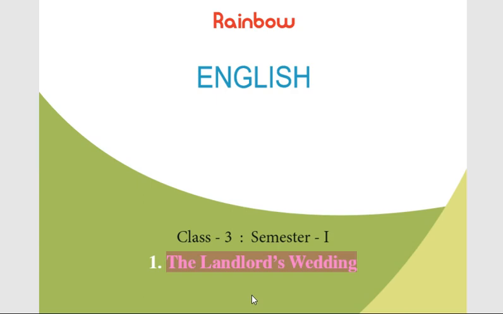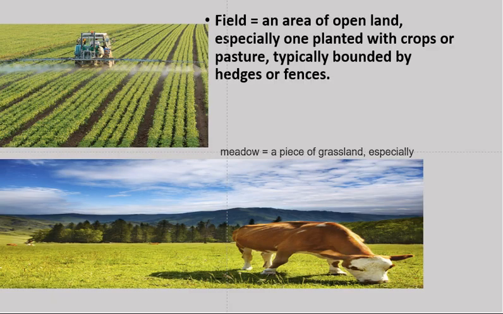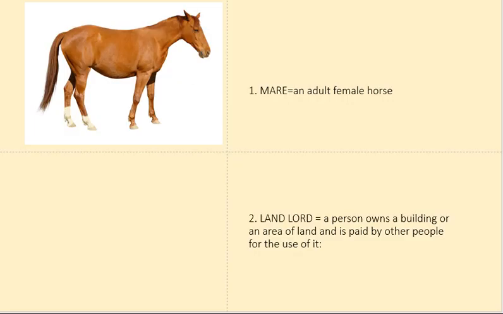One is the landlord, second is Jorgan, third is Jorgan's daughter Katrina, and one more worker of the landlord is Sven. These four human characters, and mare, M-A-R-E, a female horse, is called a mare. I have shown you already. This is the fifth character.